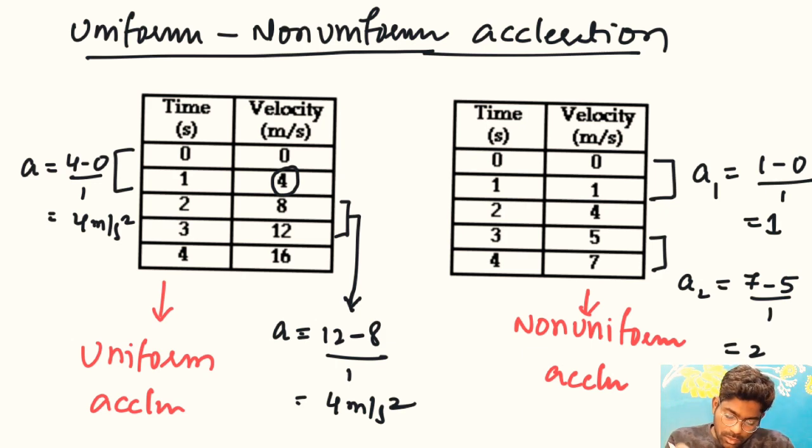Okay, so that's all about acceleration. I hope you understood everything. Whenever there is a change in velocity, then there will be an acceleration. And negative acceleration is also known as retardation. We have also seen what uniform acceleration and non-uniform acceleration are, and we have seen several questions.